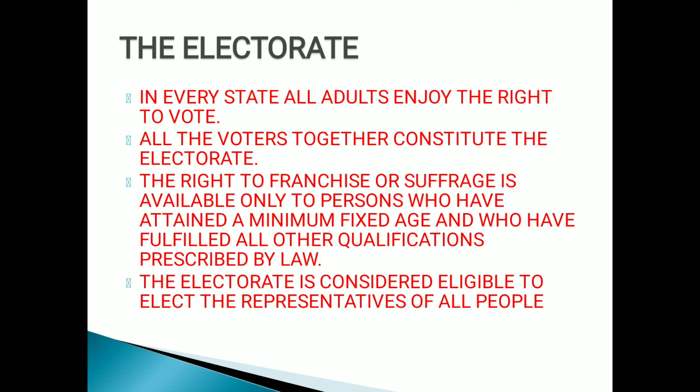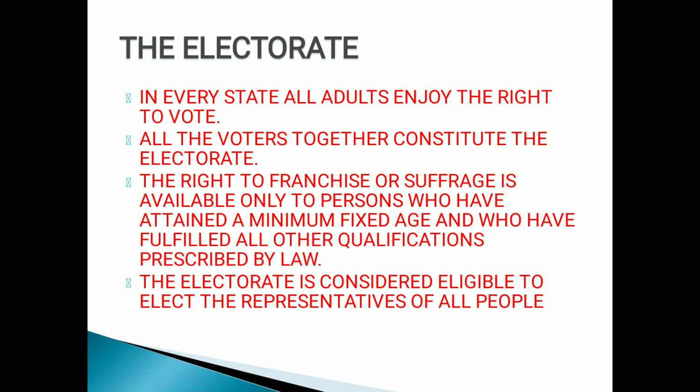They participate in the elections held for electing the representatives of the people. The right to vote, that means the right to franchise or suffrage, is available only to persons who have attained a minimum fixed age and who satisfy some other qualifications which are prescribed by law. The electorate, the body of all people who have the right to vote, elects the representatives of the people. Since every citizen of the state usually becomes a voter after attaining a particular age, the electorate is considered eligible to elect the representatives of all people.